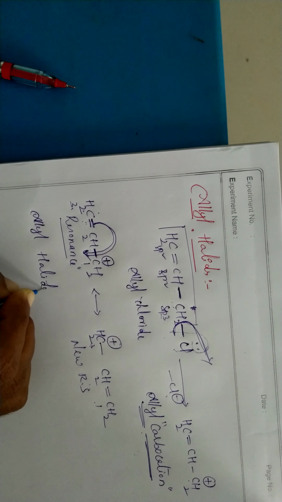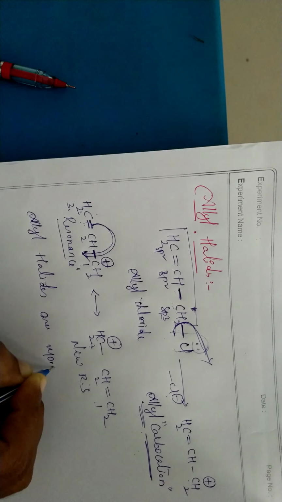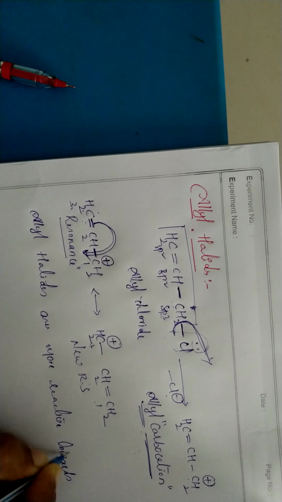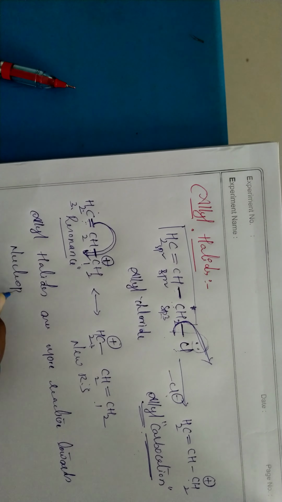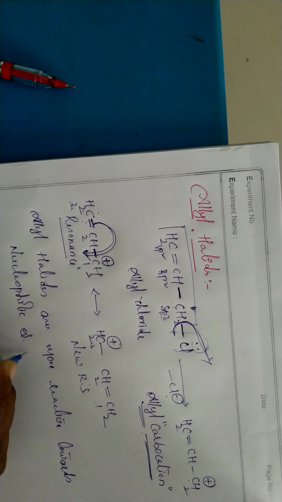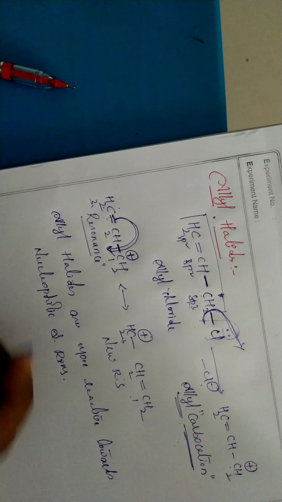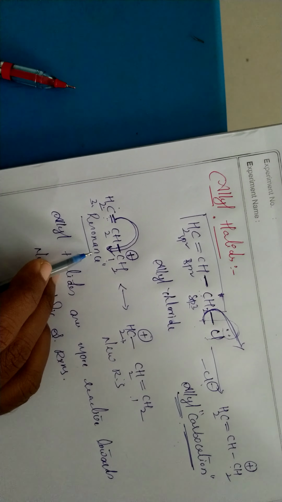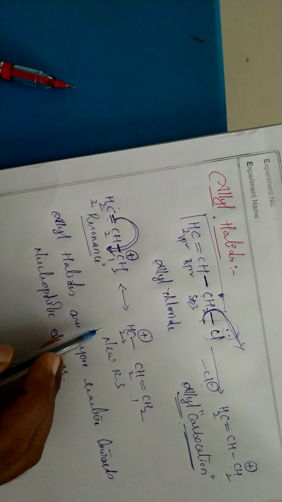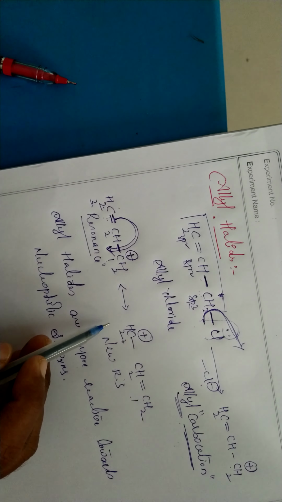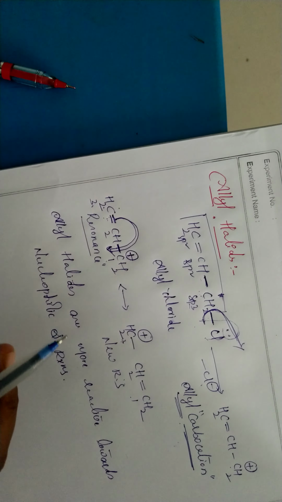We can say that these allyl halides are more reactive towards nucleophilic substitution reactions. Okay. Why? Because the formed intermediate is ready to be involved in the resonance structure to get stability. So the formed intermediate, the allyl carbocation, participates in resonance to become stable, and so it quickly participates, and hence it quickly eliminates chlorine.